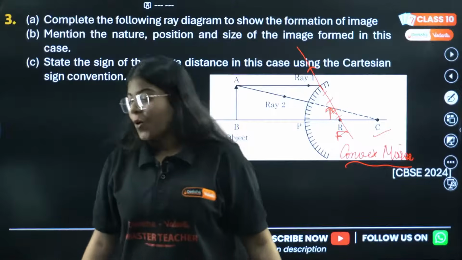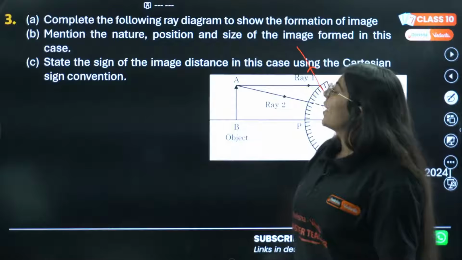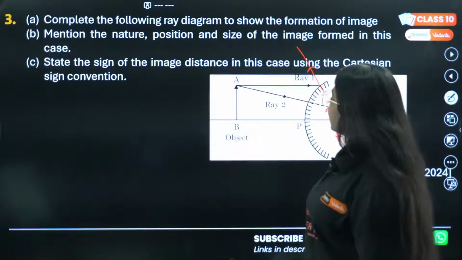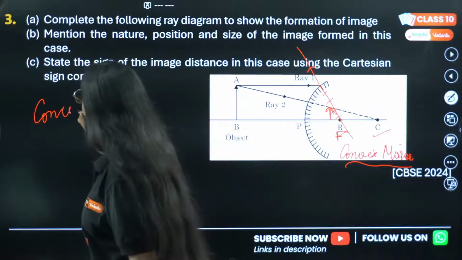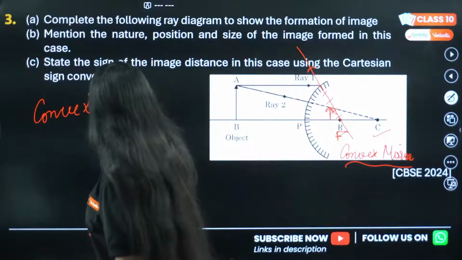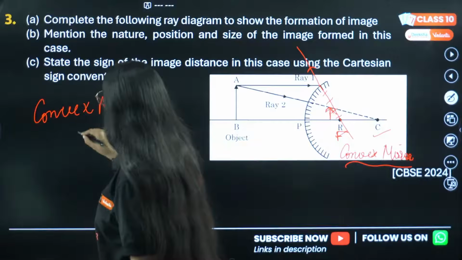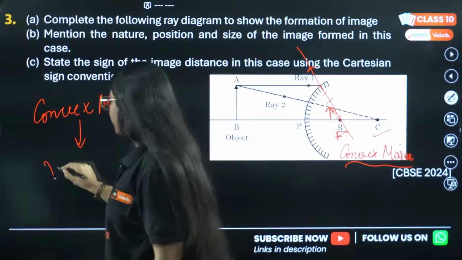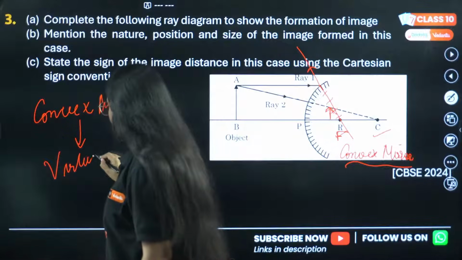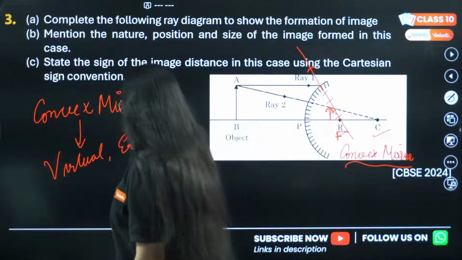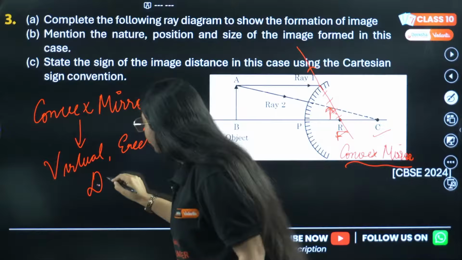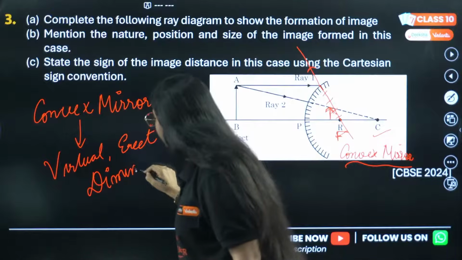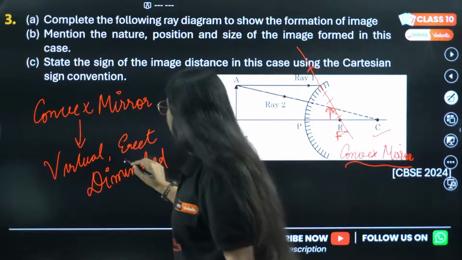Okay, wait Rohit. Mention the nature, position and size of the image. Of course, we have written this is a convex mirror, and as this is a convex mirror, we know a convex mirror always produces a virtual and erect image, and it never forms a larger image, so it always forms a diminished image. So this will be your answer.